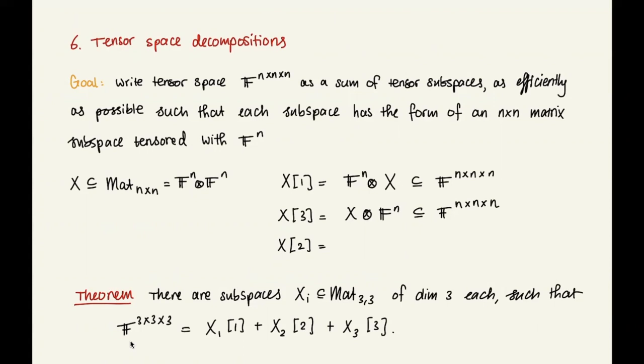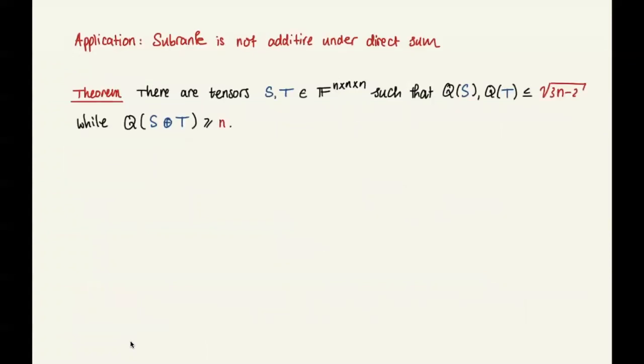So let me finish by saying something briefly about this short application, namely that the subrank is not additive under direct sum. So here's the theorem. There are tensors S and T of size n by n by n, such that the subrank of each is at most square root of 3n minus 2, while at the same time the subrank of their direct sum is at least n.